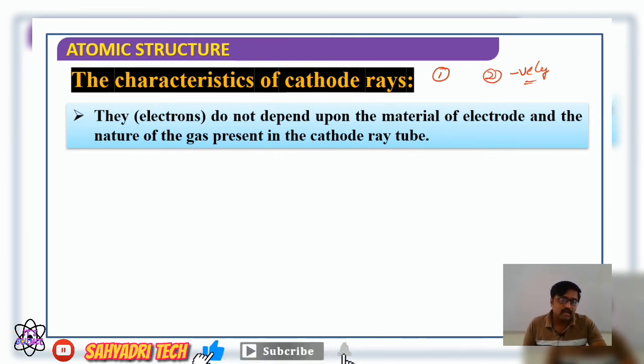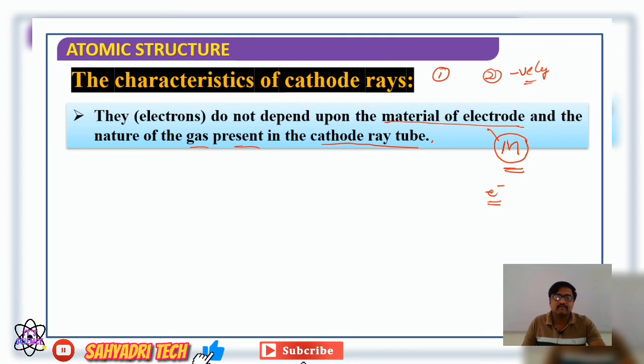Now further, if you consider electrons, the nature of cathode rays does not depend on the material of the electrode taken, nor on the nature of the gas present in the cathode ray tube. It means any metal can be used as an electrode. So irrespective of the nature of the metal, all the time what happens? Cathode rays consist of electrons itself.